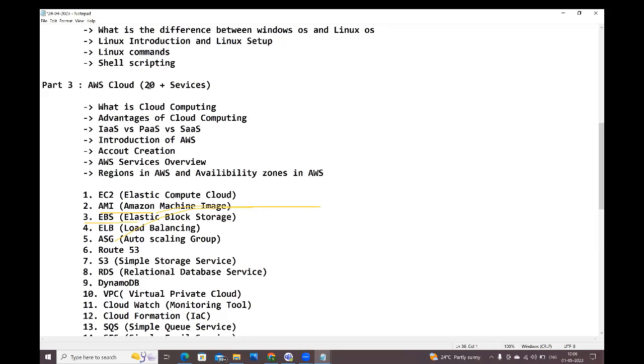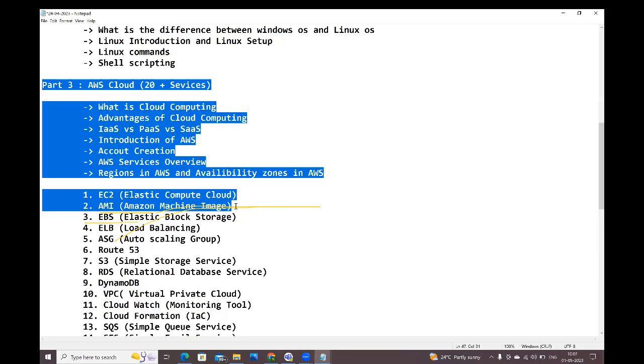We are going to discuss 20 plus services. We are going to spend almost 30 to 40 days on this AWS cloud. Daily a 1.5 hour session, 9 to 10:30 a.m., I will take the session. Monday to Saturday we have the sessions, daily 1.5 hours.